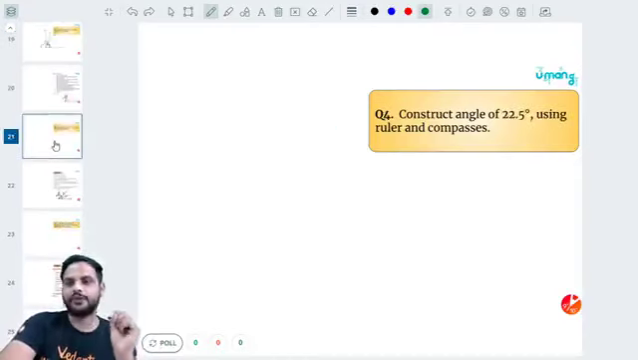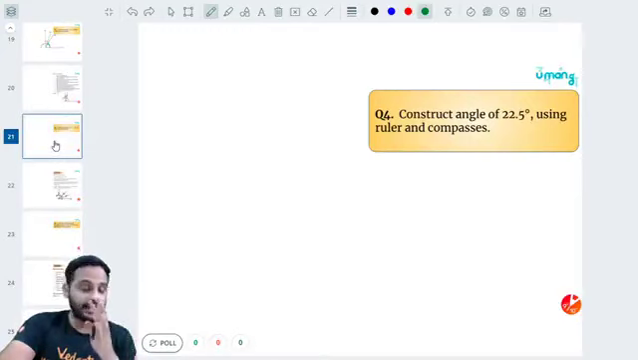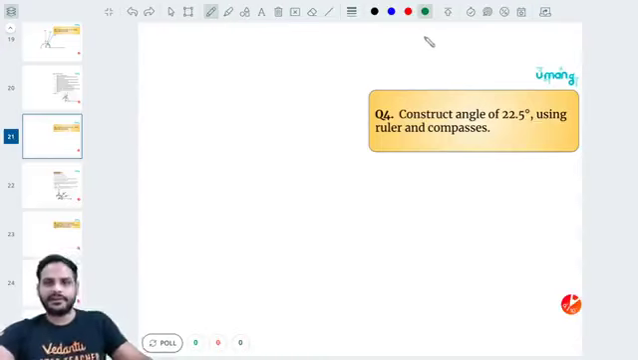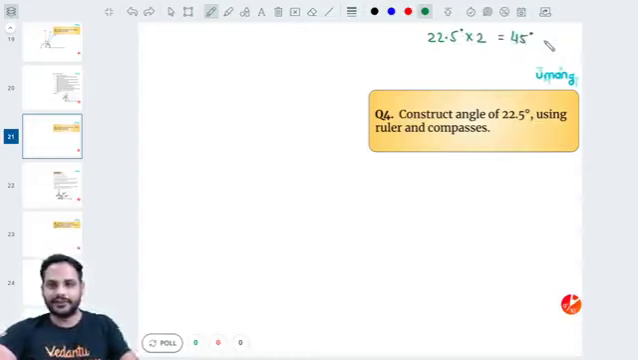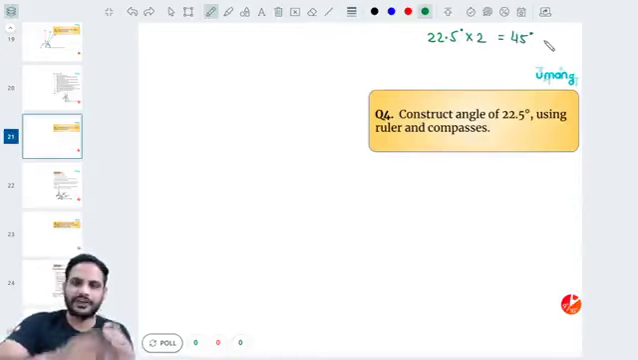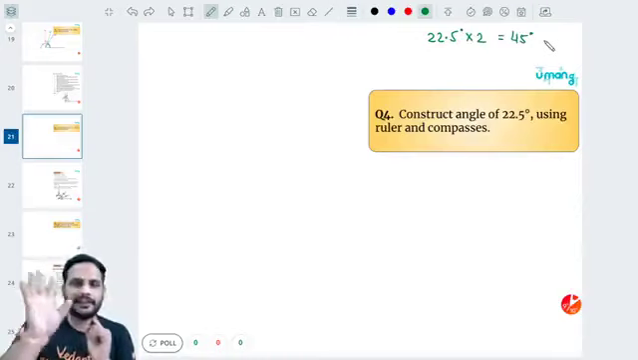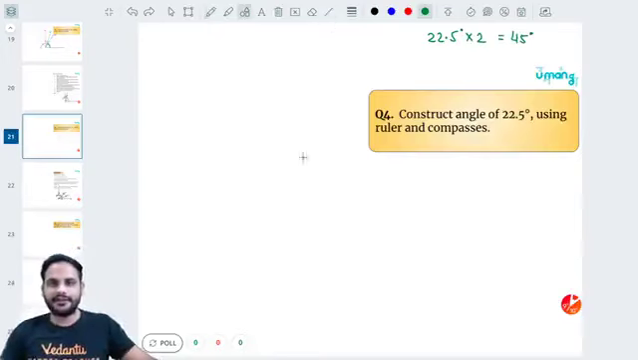Construct an angle of 22.5 degree using ruler and compass. Now, here many of you might feel, sir, how do I draw 22.5 degree? You have not taught us, right? So here you need to focus on this thing: 22.5 degrees, if I do the double of it, it is equal to 45 degrees. So now you got to know that if I draw the angle bisector of 45 degree, I will get the 22.5 degree, correct? So we will first draw the 45 degree angle.